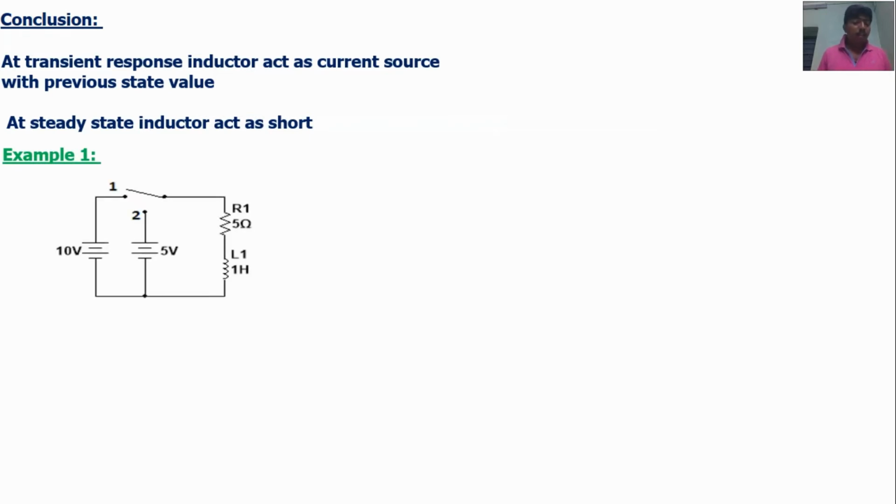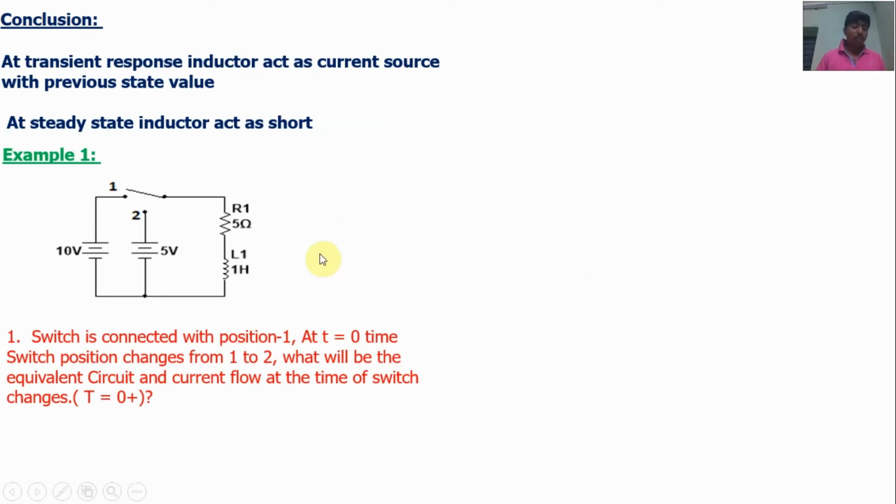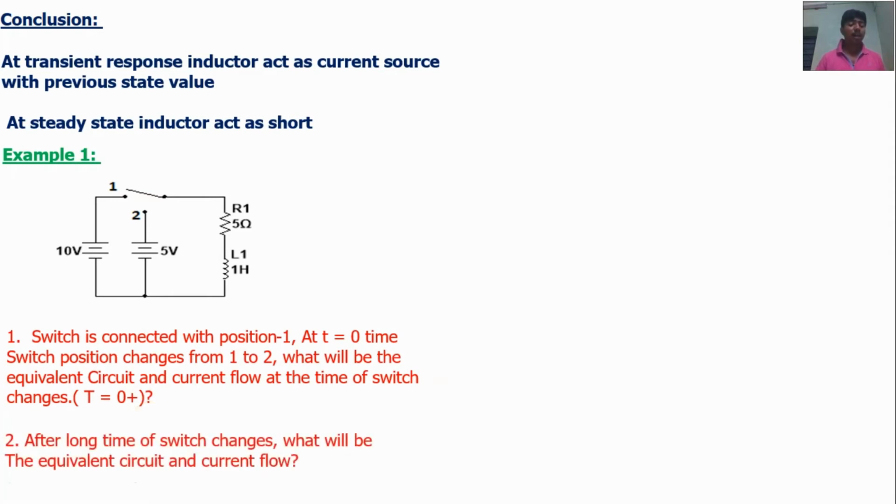Example. The circuit: the first question is, when the switch is connected at position 1 and at t equal to 0 the switch position changes from 1 to 2, what will be the equivalent circuit and current flow at the time of switch change? t equal to 0 plus means at the time of switch change. The second question is, after a long time of switch change, what will be the equivalent circuit and current flow?